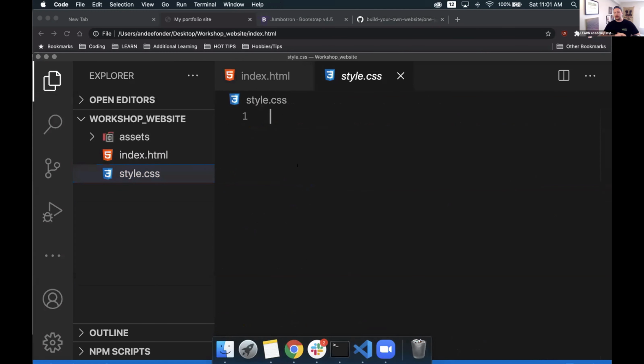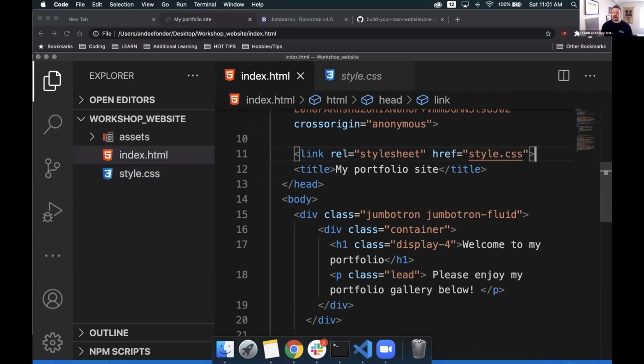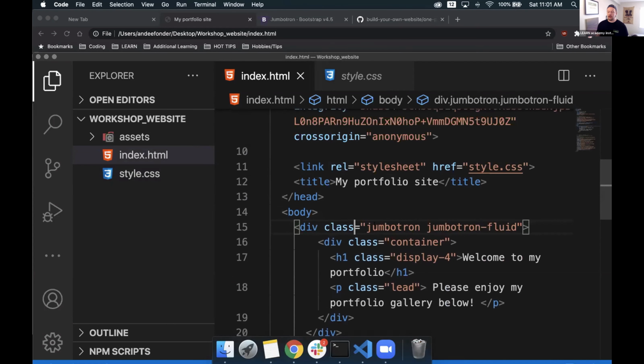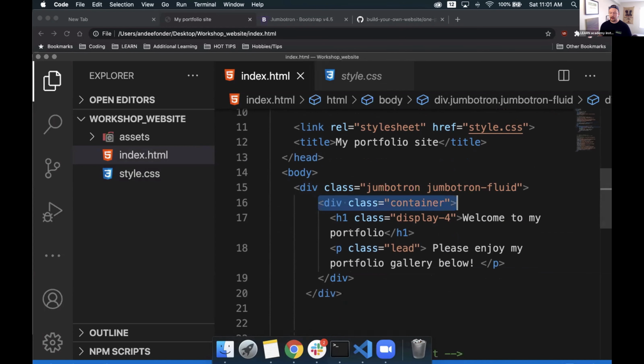So CSS is coded slightly different. The way CSS is able to target elements inside of our HTML is by looking at things called the class or IDs. Here we can see that this parent container has a class name of Jumbotron and Jumbotron Fluid. That's good, but what we actually need is the container here, because this container encompasses our H1 and our P tag and closes up right here. So it opens up on line 16, closes on 19.